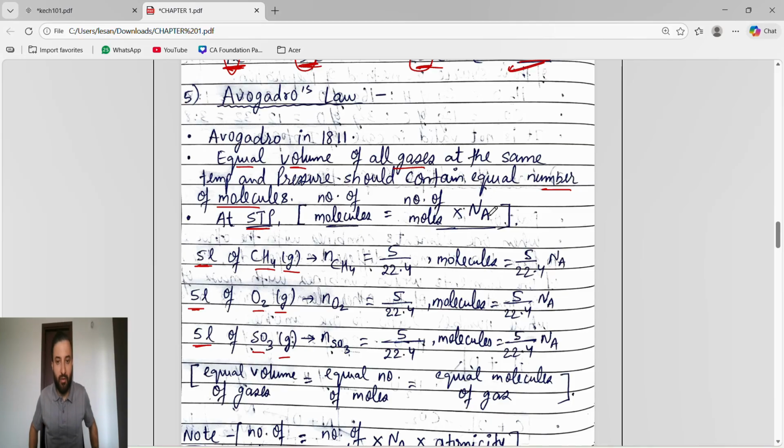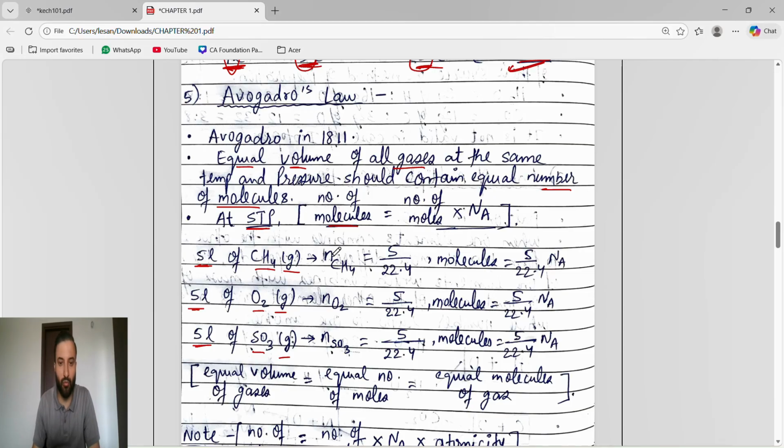So guys, whatever gases we take, if we take the equal volume of all the gases, it should contain an equal number of molecules. For finding the number of molecules, we have the formula: number of moles into Avogadro number.